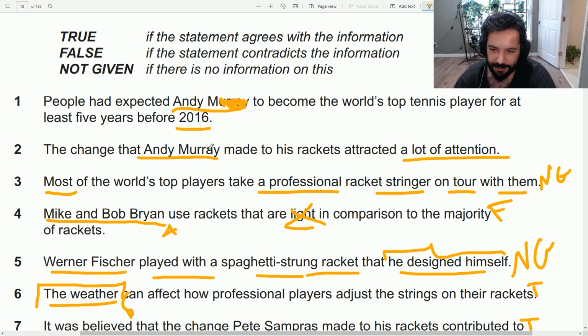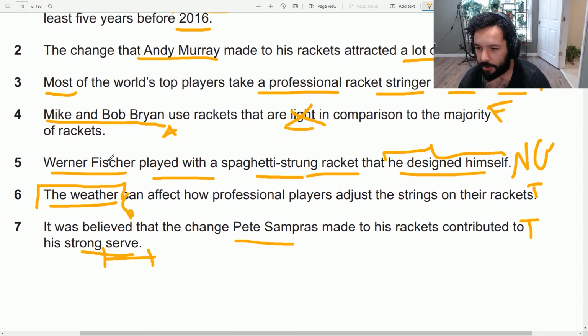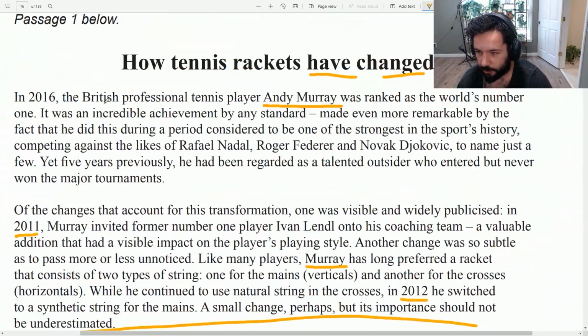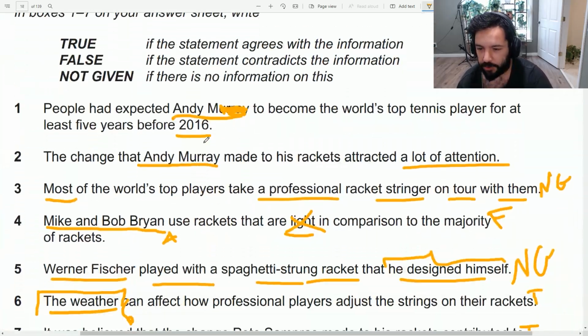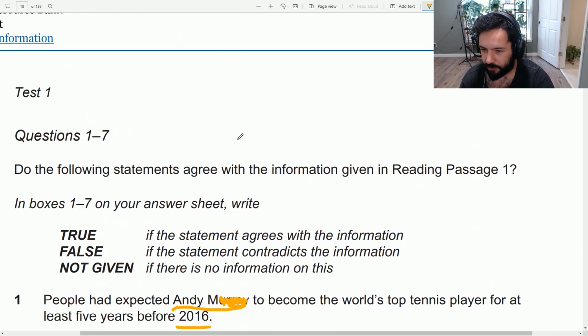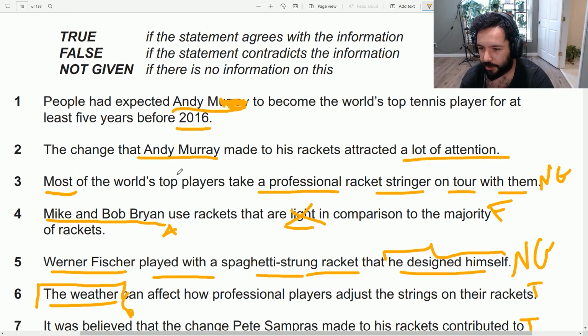But the thing is, with this type of questions, if your English is above average, you can do the same thing without any problems, without even reading the passage. Now, it's a risky approach and it requires a lot of practice. Because if you get stuck with one or two of the questions and you cannot find it, now you have wasted a lot of time and you cannot really, after 10 minutes, just start reading the passage from the beginning. So it's a risky approach, but with some practice, you can actually master it. That means you don't even need to read the passage. I don't even care about most of the information. I just need 13 simple answers.